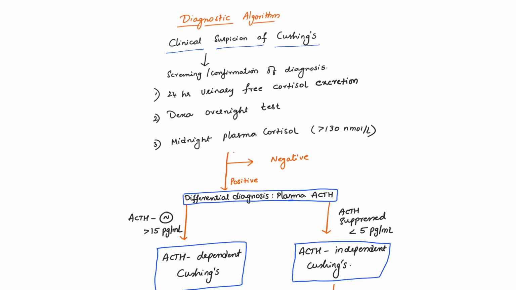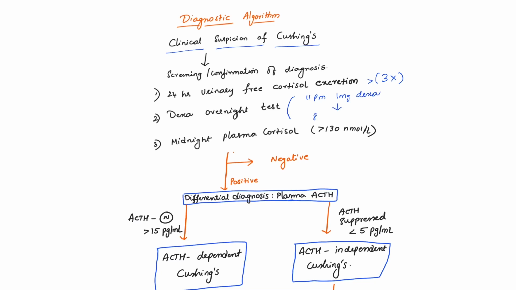So the first investigation we can do is 24 hour urinary free cortisol excretion, which is increased above normal, usually more than 3 times. It is considered positive. And we can also do the overnight dexamethasone test, in which at 11 p.m. we give 1 mg dexamethasone to the patient.